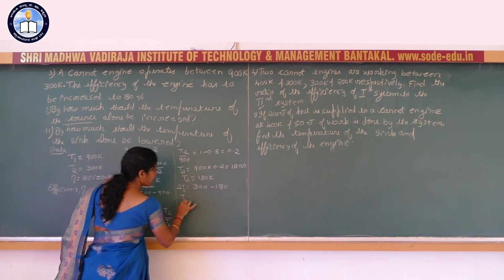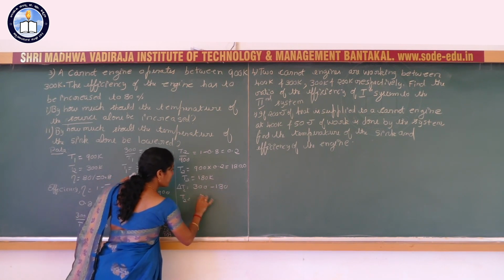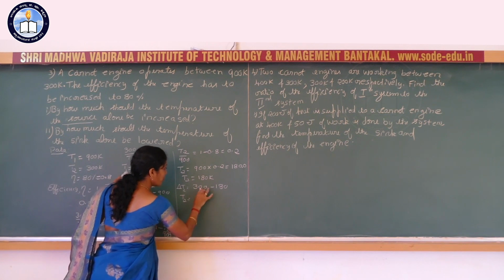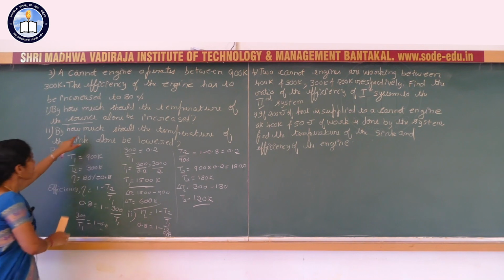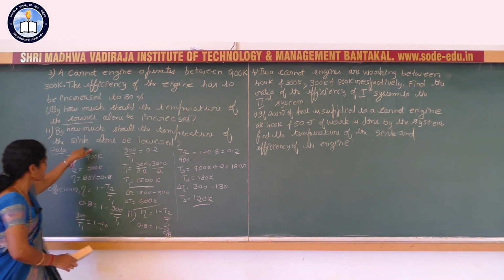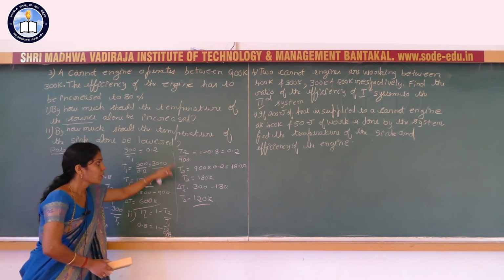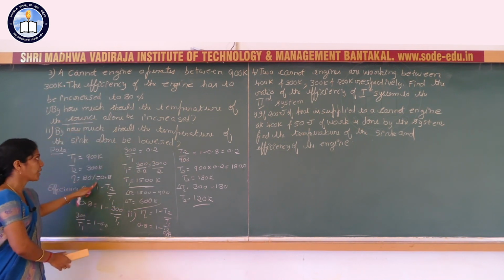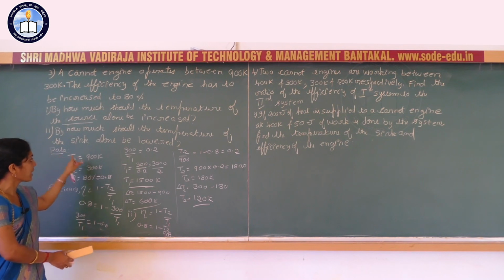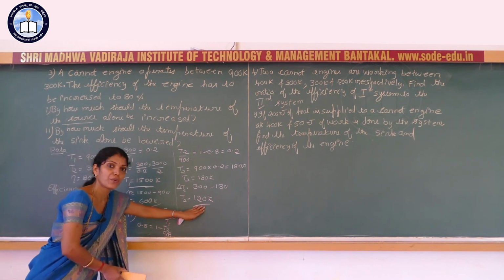How much? 0, 10 minus 8, 2, 2 means 1, 120 Kelvin. That means by how much should the temperature of the sink alone be lowered? So to get efficiency 80% or 0.8, the temperature of the sink alone must be lowered by 120 Kelvin.